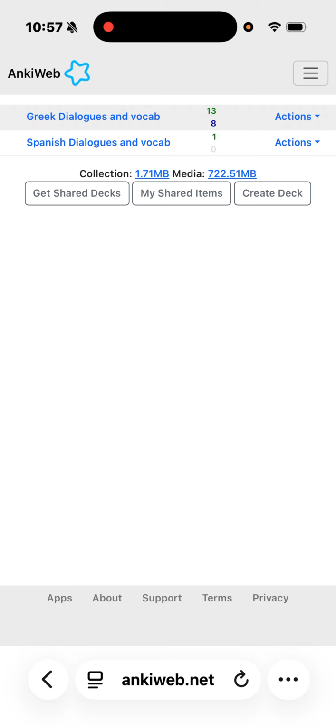I also do a lot of interlinear reading where I have the language that I'm learning, like Greek or Spanish, a text in a book or in a dialogue or whatever it is, and then underneath that is the English sentence, so it's interlinear.